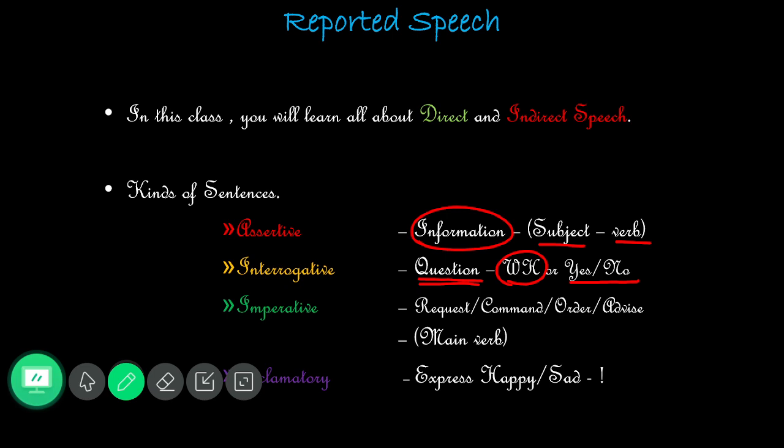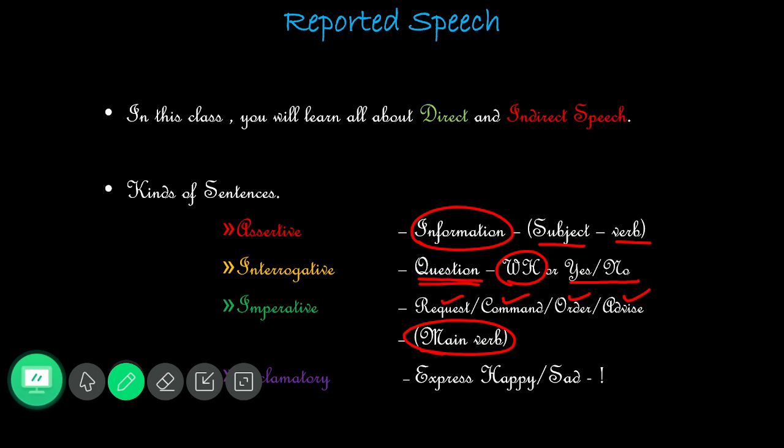And the next to that, imperative sentence. Imperative sentence means all four categories come under it, be it a request or command or order or advice. Most importantly, the sentence starts only with the main verb. Like, open the door. Close the door. Negative means here we will have a word like, don't open the door, don't close the door, please give your pen. So the imperative sentence mostly starts only with the main verb.